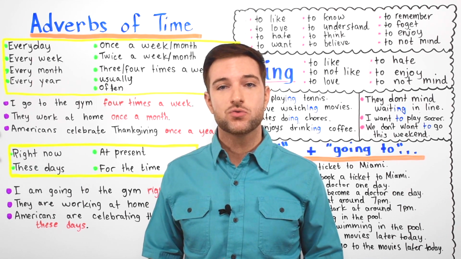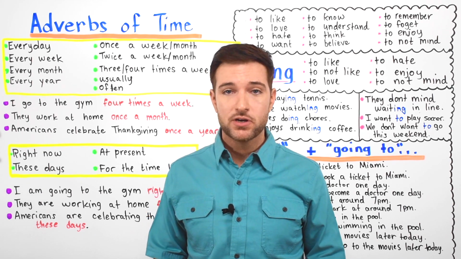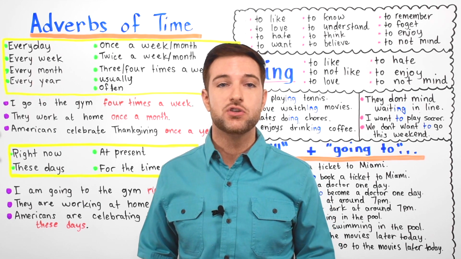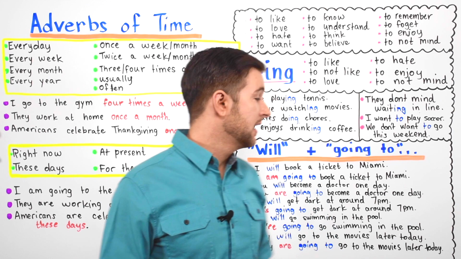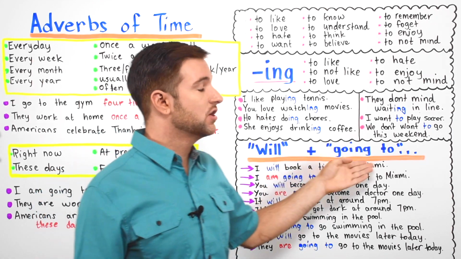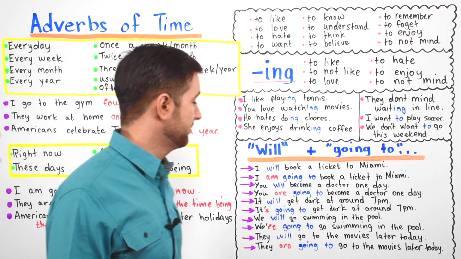In previous lessons we've learned about how to talk about an action carried out in the past. Now we're going to learn about how to talk about something you will do in the future. There are two ways of doing this. You can say will, or you can say going to, like I will do this or I'm going to do this. Let's look at some examples.